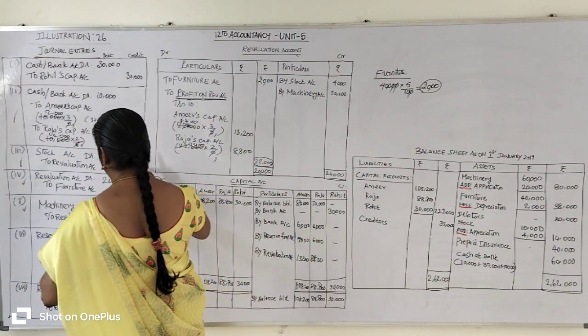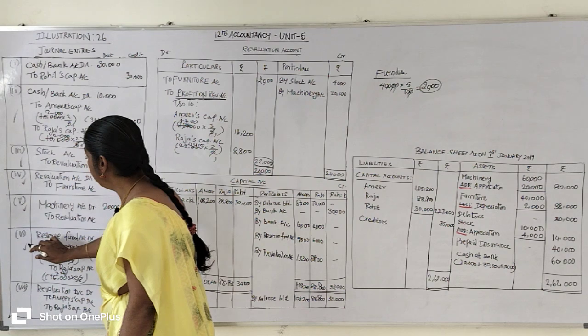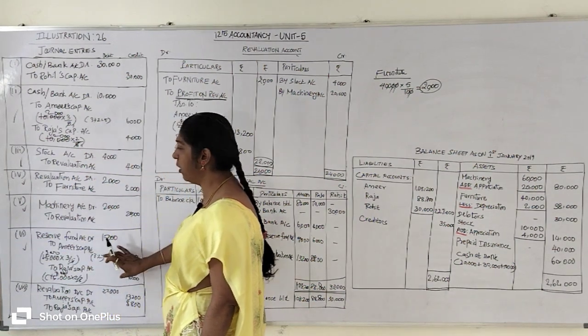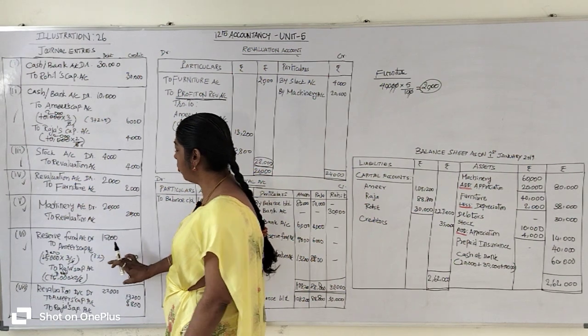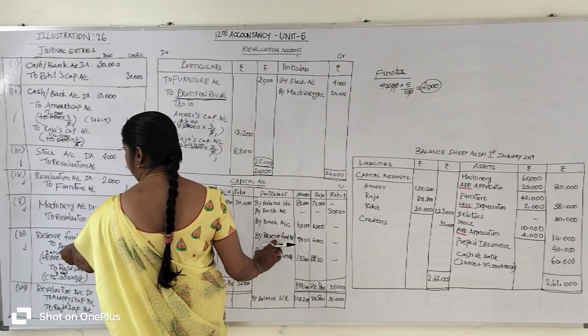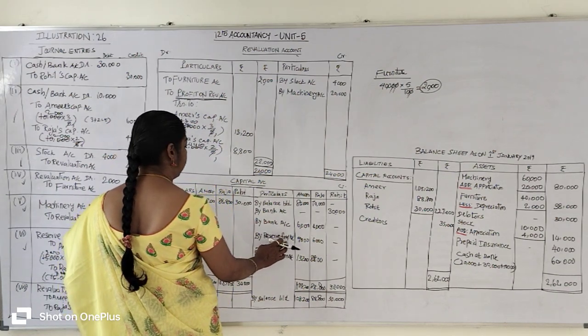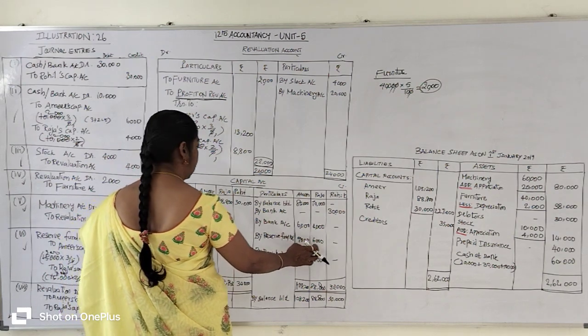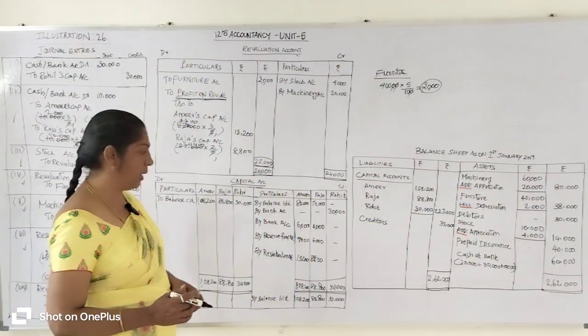Then where is the capital account? We can see here. Listen, the sixth transaction has the capital account. It is on the credit side, old partners' capital account. So you go to the credit side of the capital account and write the opposite account, that is reserve fund. By reserve fund account, 9,000 rupees and 6,000 rupees are entered in Amir's and Raja's columns respectively.